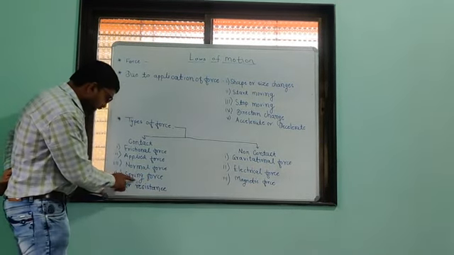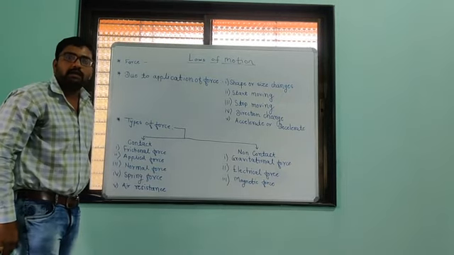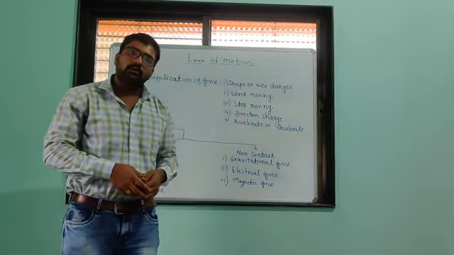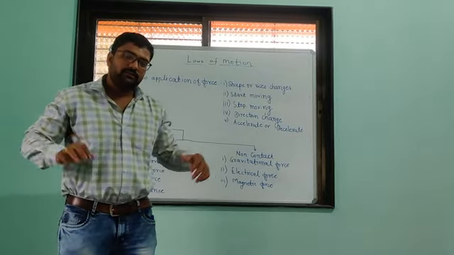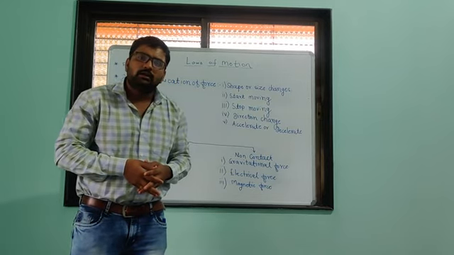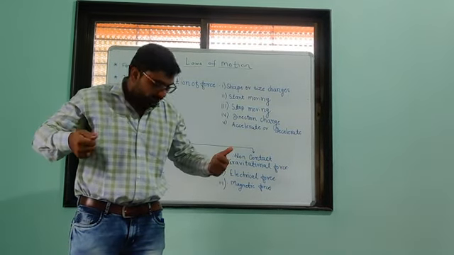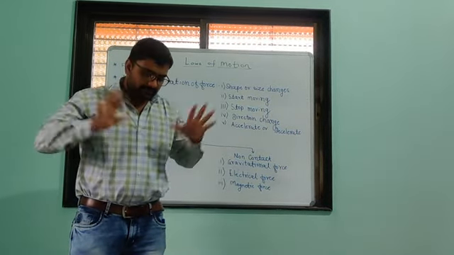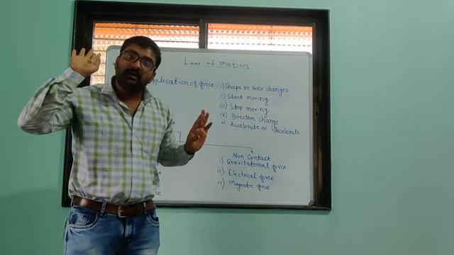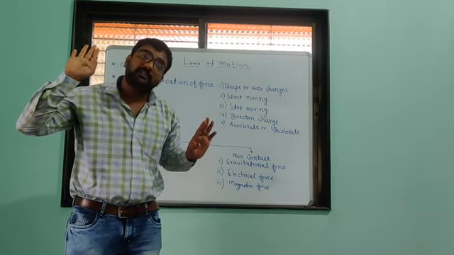Next is spring force. We see many springs in our home. We can stretch that spring or we can compress that spring. If we stretch or compress a spring and suddenly release it, then one force will be restored there, and we will experience that.